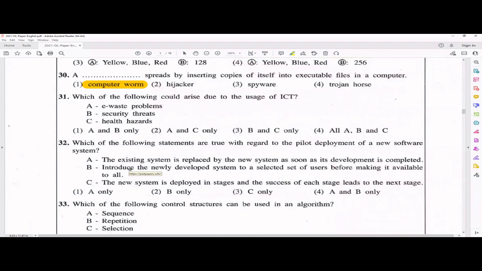Question 31. What are the problems ICT can create? Yes, e-waste, security threats, health hazards. So all three are correct, and the answer would be the fourth one.